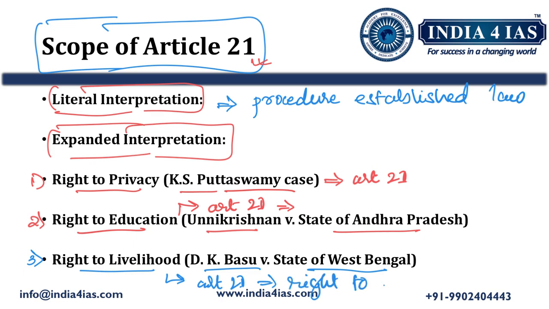Right to life. To have a dignified life, a person should earn. To earn, he should have a job or livelihood. So, without a job or livelihood, a person cannot earn and cannot fulfill his right to life. So, right to livelihood is a part of Article 21 of the Constitution as expanded by the Supreme Court in the DK Basu versus State of West Bengal case. So, by writing all these three judgments, the Supreme Court expanded the scope of Article 21 of the Constitution.